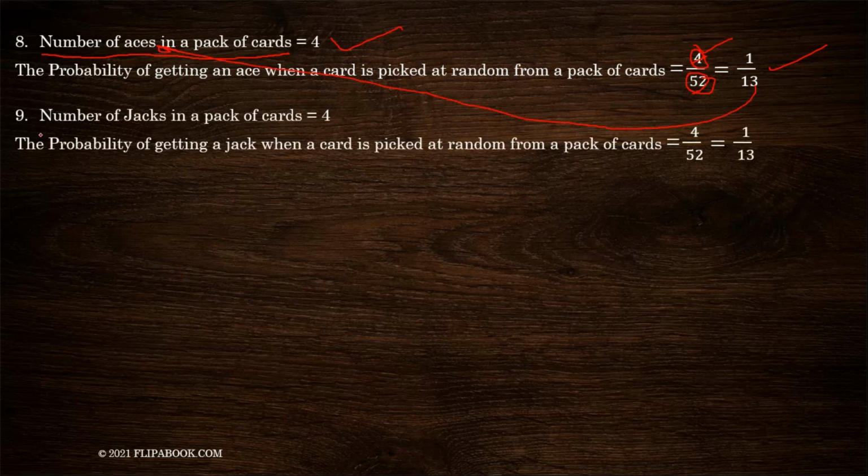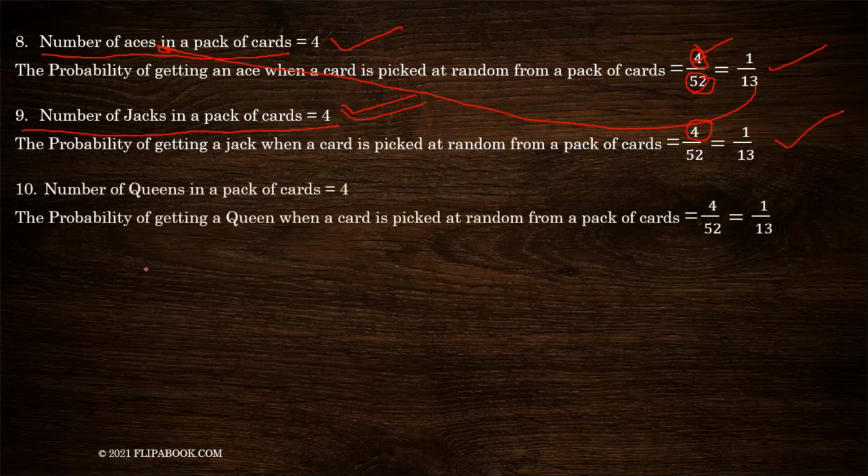Next, the probability of getting a jack. As there are 4 jacks, 1 jack for each category, that is 1 jack for diamonds, then hearts, then clubs and spades. So there are 4 jacks in a pack of cards. Replace it here, and here is your answer, 1 by 13. Same for queens. There are 4 queens, so 4 cards of queen. 4 divided by 52 will give you 1 by 13 as your answer.